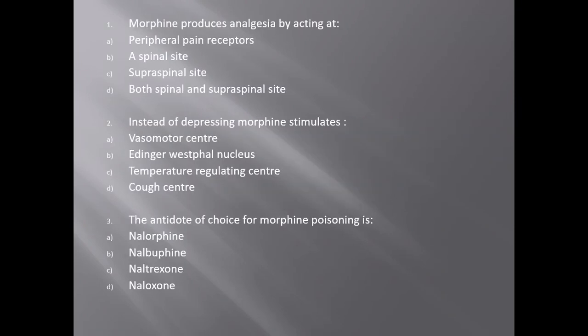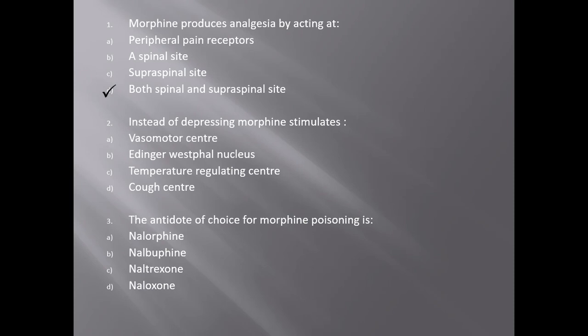Question number 1. Morphine produces analgesia by acting at A. Peripheral pain receptors, B. A spinal site, C. Supraspinal site, and D. Both spinal and supraspinal site. The answer is D.